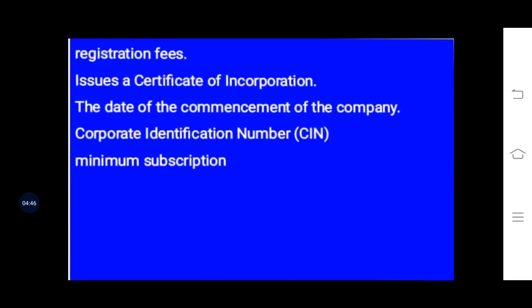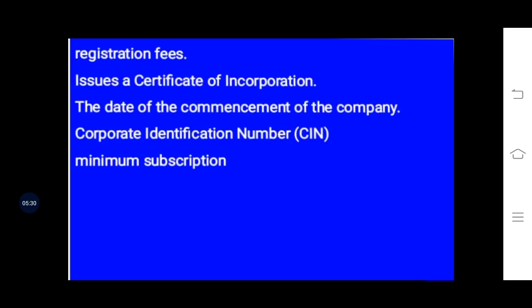Now when they are done with all submission of certificates and documents, then they will have to pay the registration fees, and after the analysis and checking by the registrar, of whether they are following all rules and regulations and whether all the information is provided and true, after that inspection, if everything is right, then only the registrar will give them the COI, that is the Certificate of Incorporation.